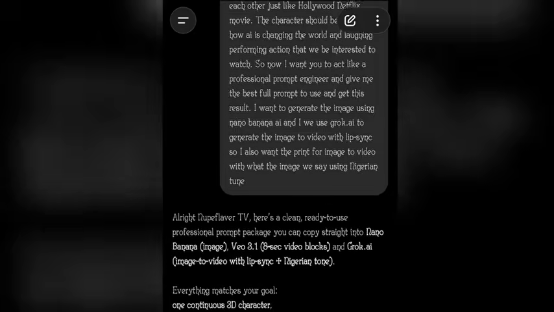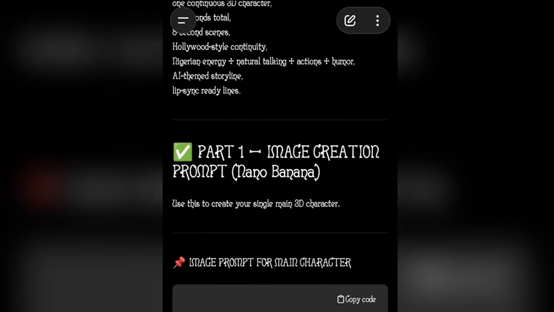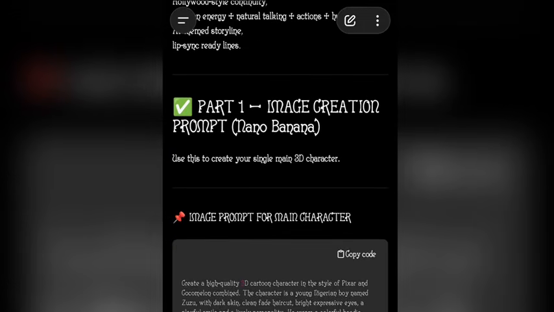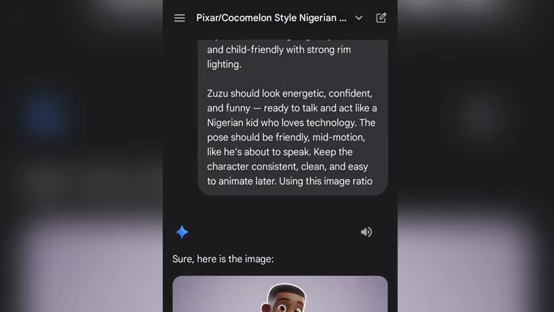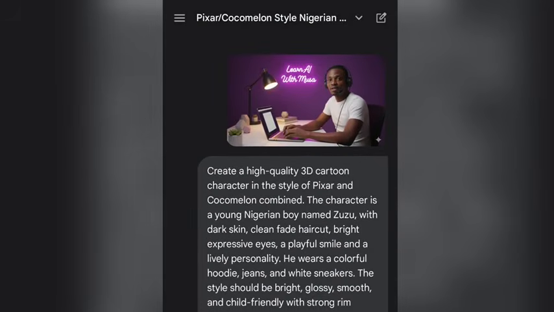Now, this is where I come in. This is the prompt. The first thing I have to do is copy this prompt and go to my second AI tool, Google Gemini, where we'll be using Nano Banana AI to generate the image. I have to upload my image so that Nano Banana AI understands the image ratio I want. If you just paste in the prompt like that, it will generate a random image for you.